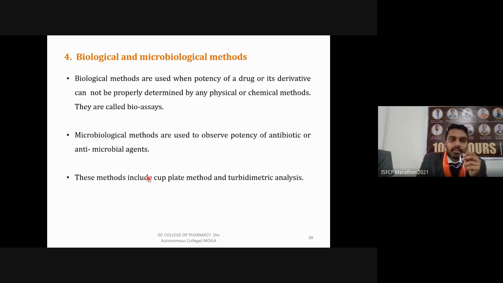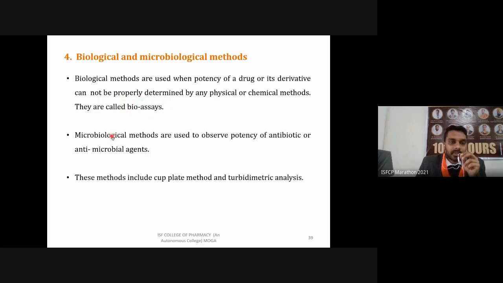Then the fourth method of these quantitative analytical techniques is biological and microbiological methods. These biological methods are used when the potency of a drug or its derivative cannot be properly determined by physical or chemical methods. They are called bioassays. For example, we are using a drug and we have to determine its potency, which we can't determine using chemical or physical methods. So in that case, we are going to use bioassays. We perform some reactions, and then again use some instruments to determine their concentration.